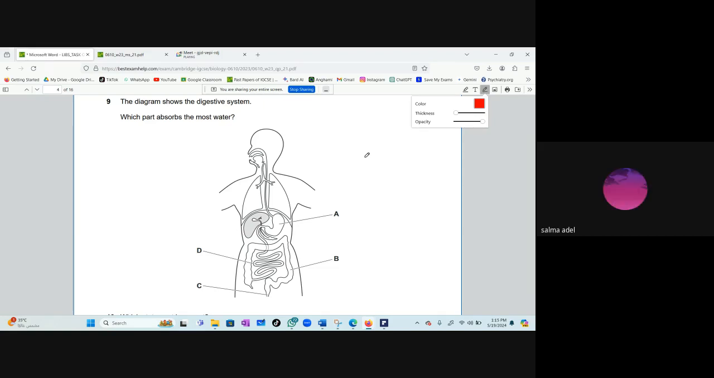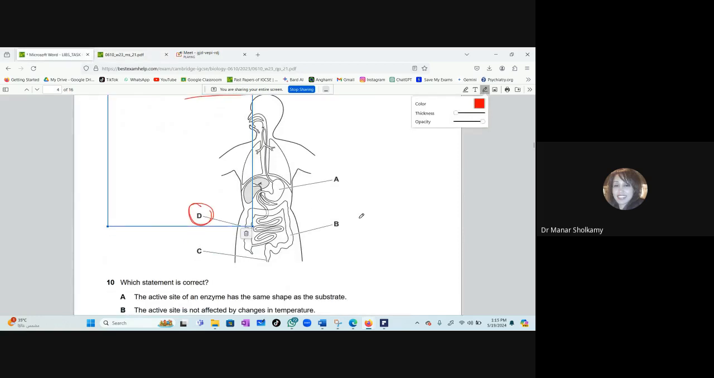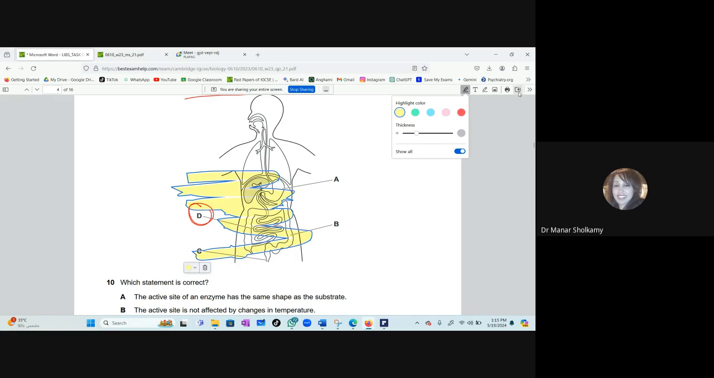B. Wrong. D. Which part absorbs the most water? The small intestine. Yes, D. 9D. Correct. It's the small intestine. Don't forget, it's the small intestine that absorbs the most water. Yes, the large intestine also absorbs water, but the most of the water is absorbed by the small intestine.